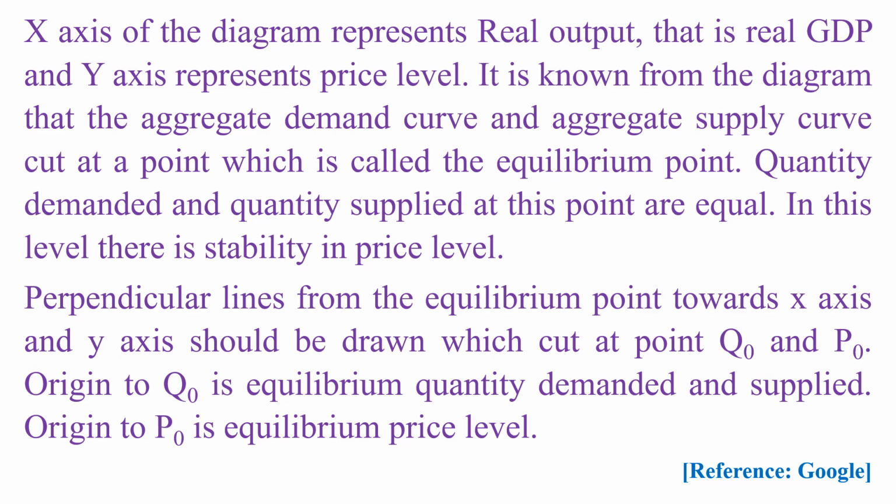Perpendicular lines from the equilibrium point towards the X-axis and Y-axis are drawn, which cut at points Q0 and P0. Origin to Q0 is the equilibrium quantity demanded and supplied. Origin to P0 is the equilibrium price level.